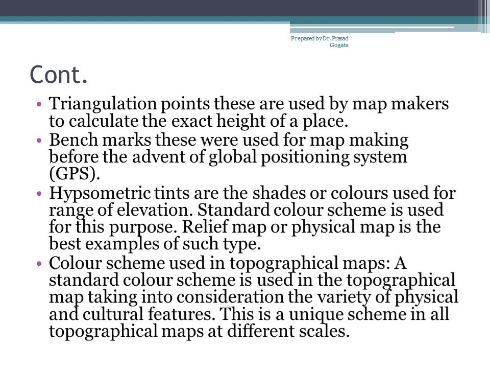Now triangulated points, these are exact, just like spot heights, we have triangulated points which are measured accurately and it is marked. In case of spot height we give a dot and write the value. In triangulation we make a triangle and then we write a value. That's the only difference. Benchmarks, which are for global positioning system, we write BM 6.8, that is 6.8 meters. This is the additional feature as compared to the contours.